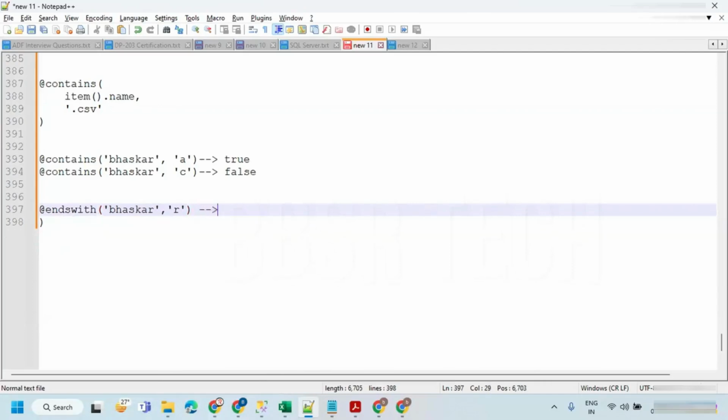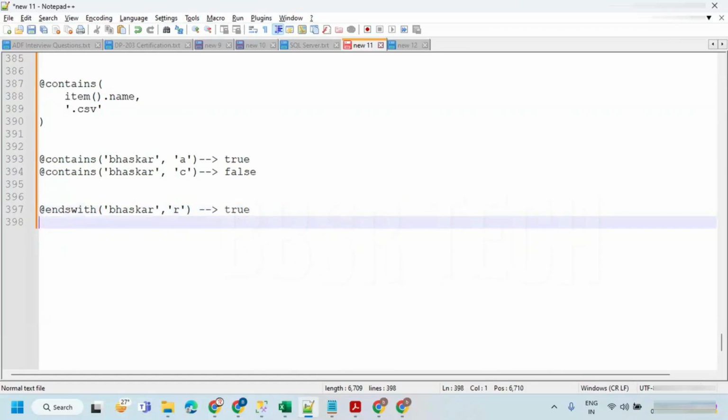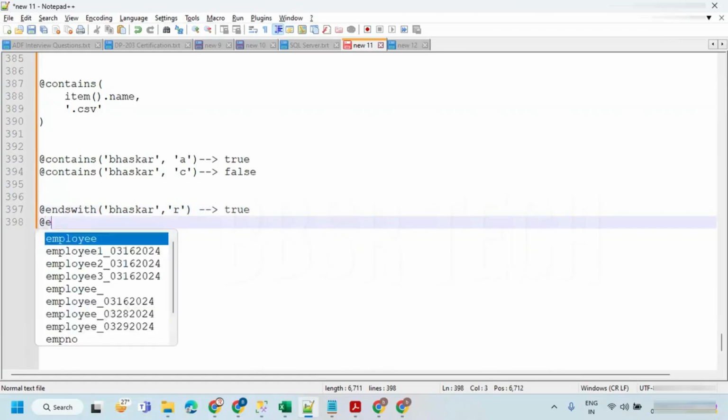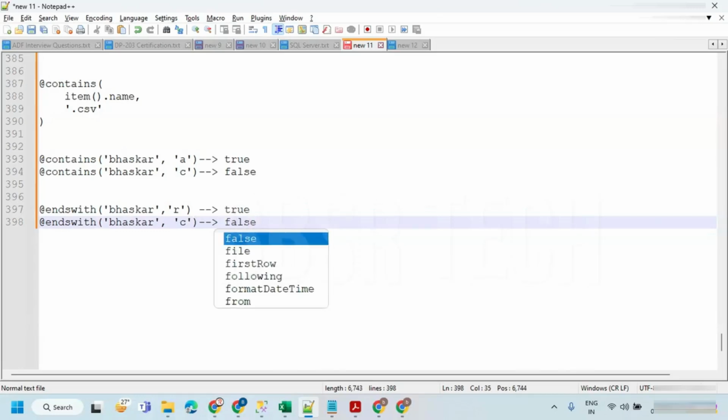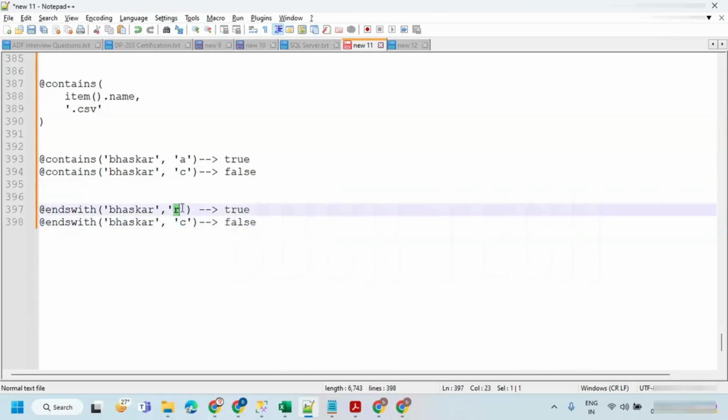Then it is going to say true, because it is ending with r. Let's say the same 'Bhaskar' ending with 'c'. That is going to give false, because it is not ending with c. It is ending with r.